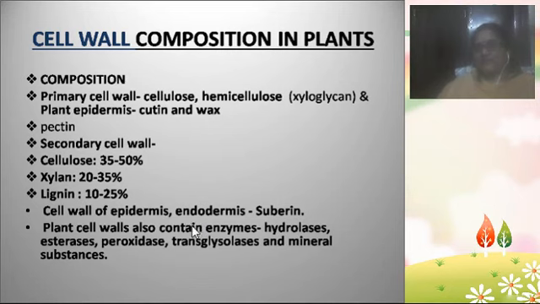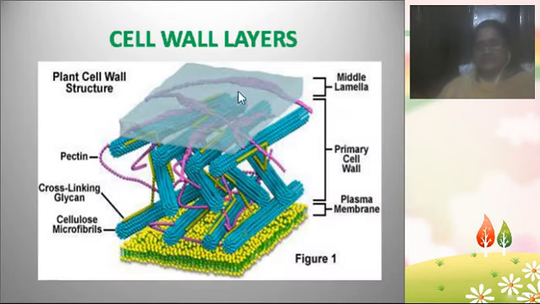Along with these substances, the plant cell wall also contains some enzymes like hydrolases, esterases, peroxidases, transglycosylases, and mineral substances. So the plant cell walls also contain enzymes such as hydrolases, esterases, peroxidases, transglycosylases and mineral substances.